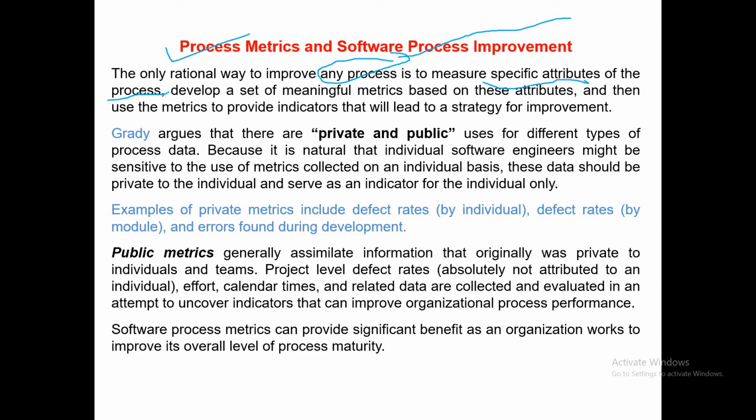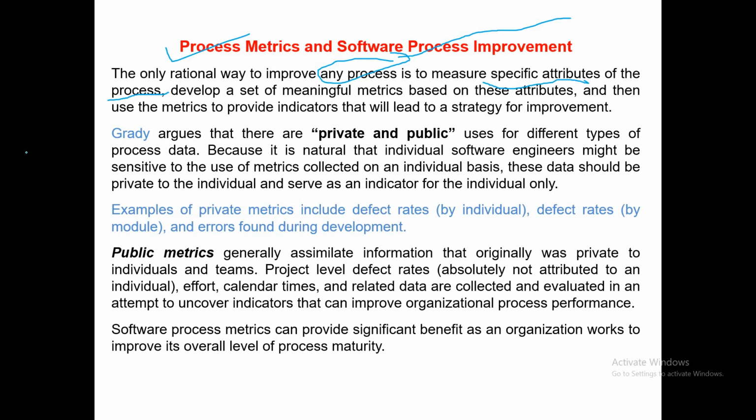Now let's say your attribute is coding. Coding specific attributes may be like the number of lines of code written, errors that we are receiving. There are any number of attributes related to coding. If you are doing testing, then testing related attributes will be there. So you formulate meaningful measures, meaningful attributes for that particular process activity.